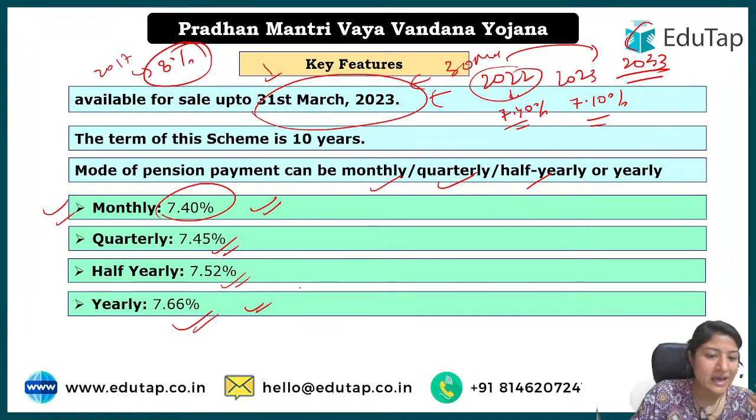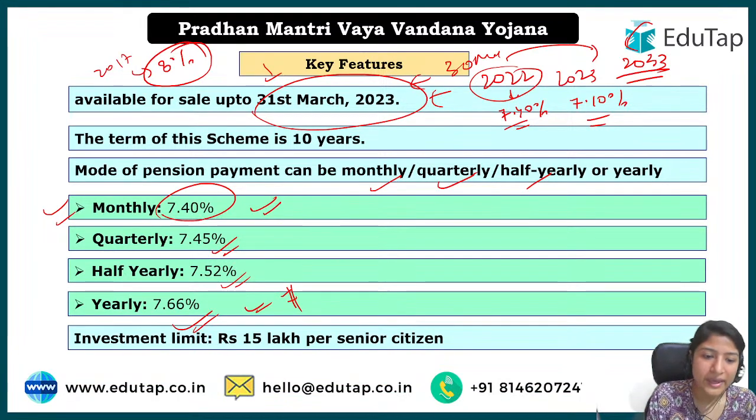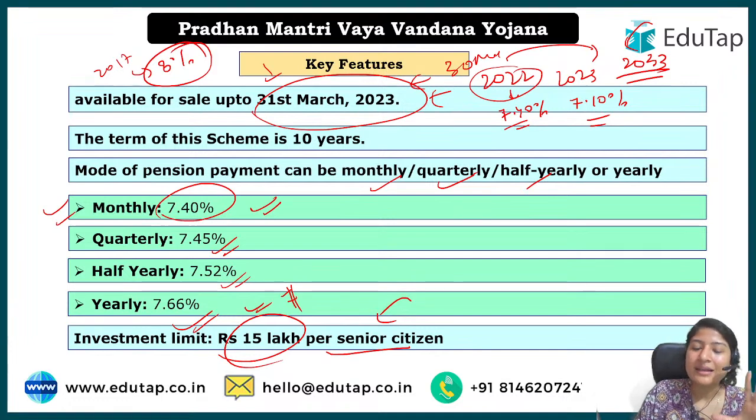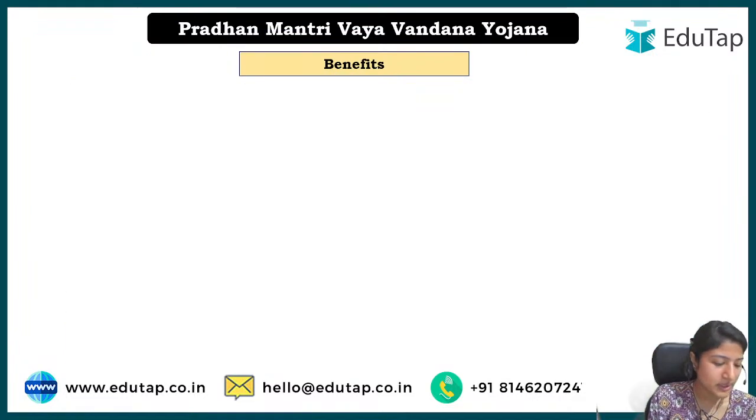So these can be changed yearly, but currently I would say focus just on monthly and yearly and not all, okay. And there's a limit also. The investment limit here is rupees 15 lakh per citizen. It's not like they can contribute any amount. The maximum of 15 lakh they can submit, and there's also a minimum of around 1,50,000 that should be added in here, okay.